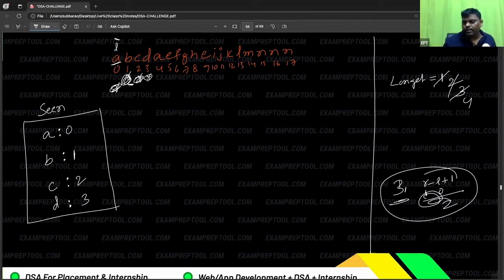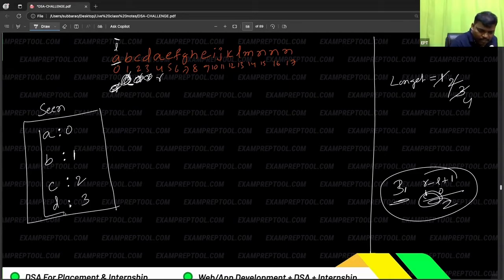Every time R is incrementing. Till now, L is not incrementing because there is no repetition. If repetition comes, L will increment. Be careful: if repetition is not there, R will increment, and longest will also update because every time a new person is coming. That is the reason. So R is here. Now see the beauty. Everyone observe. R is at the 4th place. The person at the 4th place, I am asking, are you a new person? He said, no, I am not new, because he is there in the seen array.